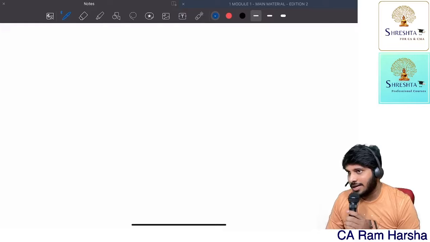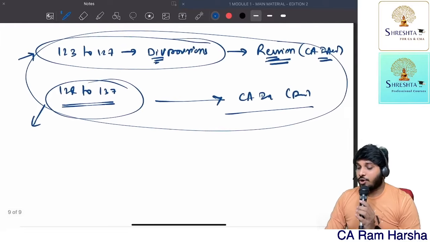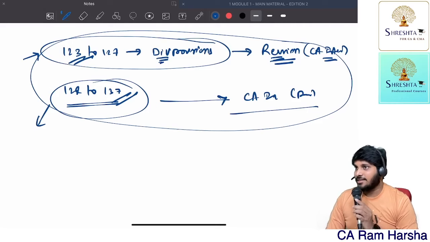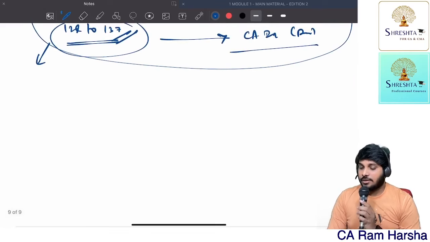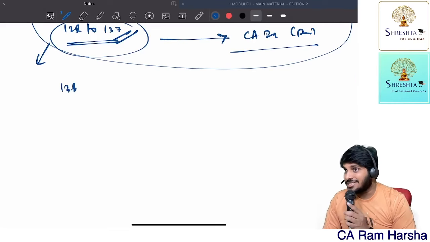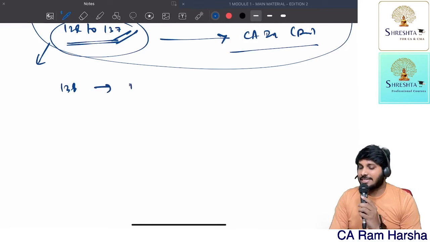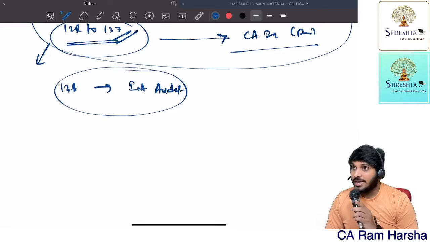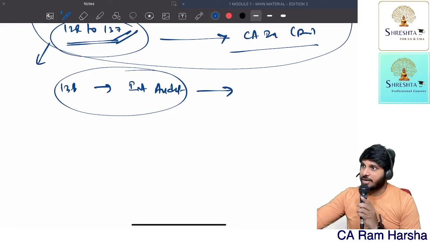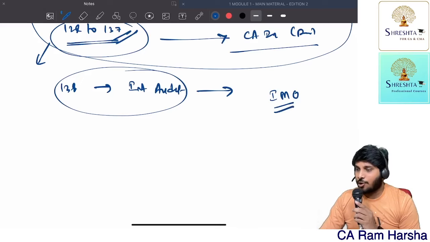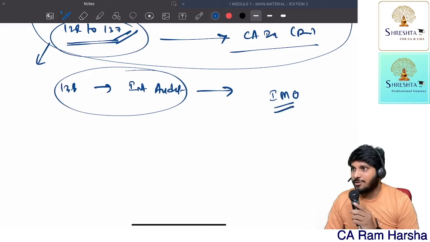You clear? So I spoke about sections 123 to 137. Now from 138 onwards we need to discuss under company audit. But section 138 is talking about internal audit, for which we have a separate chapter called Internal Audit, Operational Audit, Management Audit.